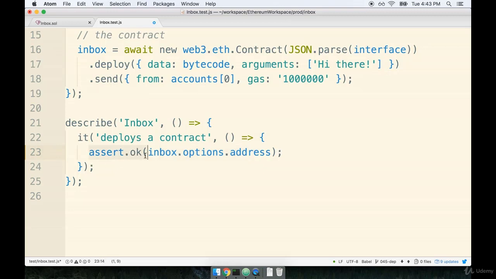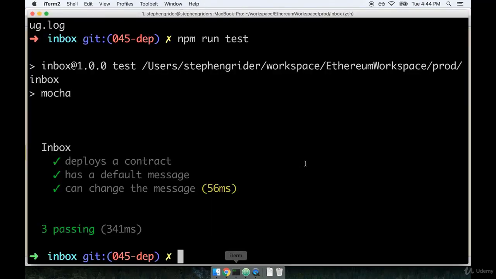Now on to the assert.ok method. First off, remember that the assert module is a part of the Node standard library. The ok method right here makes an assertion that whatever we are passing into the function is a value that exists. So the ok method is essentially saying, is this a defined value? If inbox.options.address is null or undefined, then this test will fail. But if it is any truthy value, and the address is a string, which is a truthy value, then the test will pass. So let's save this file and run our tests and see how we're doing.